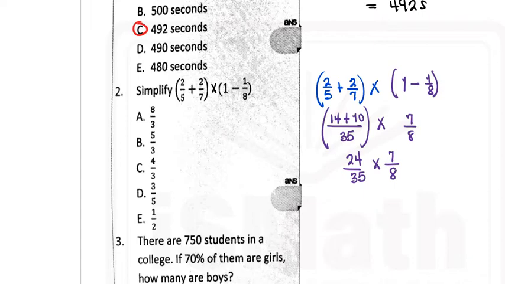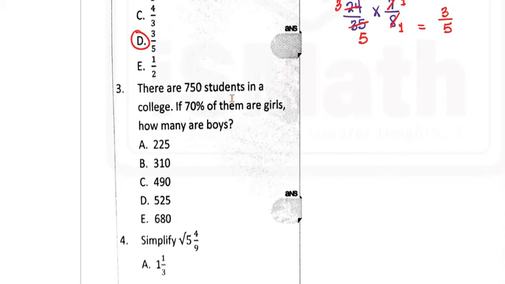And when I reduce this to the lowest term, 8 will go here once, and 8 will go there 3 times. 7 will go here once, and 7 will go here 5 times. So your final answer there would be 3/5, and that would be option D right there.